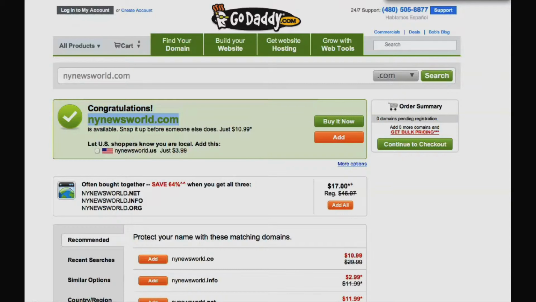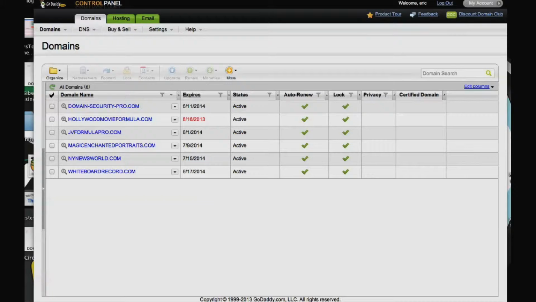And you can go ahead and again think of any name. Just keep trying different things over at Google or wherever you want to buy a domain name, so that when someone sees it, it looks like something that's fairly official. And as you can see here, New York News World is available. Congratulations, thank you. And so I'm going to go ahead and get it. Just give me a couple minutes to throw in my payment information, and I'll get right back online.